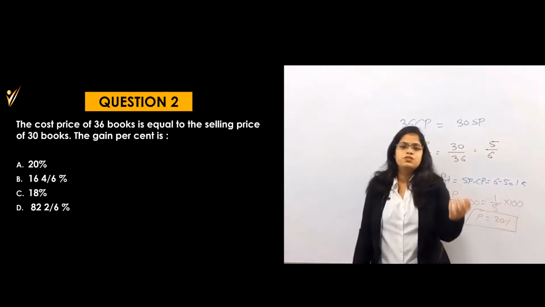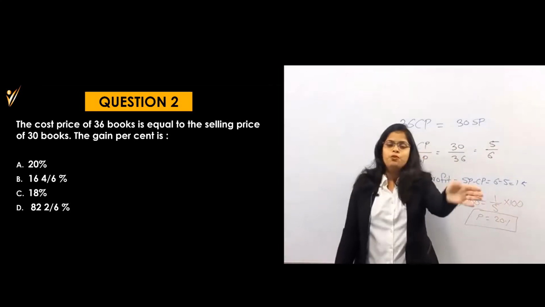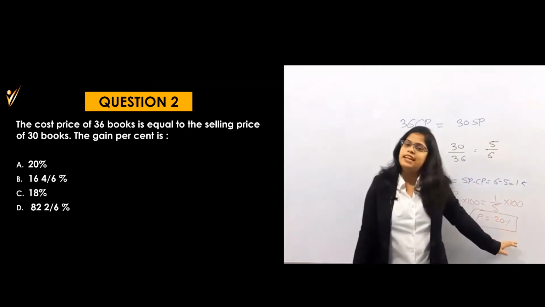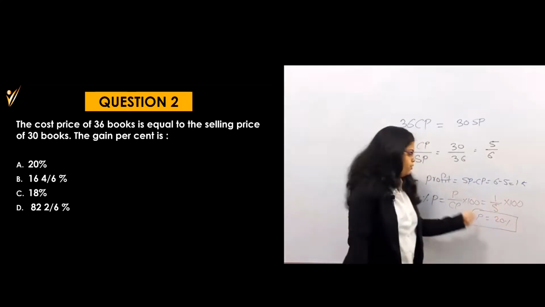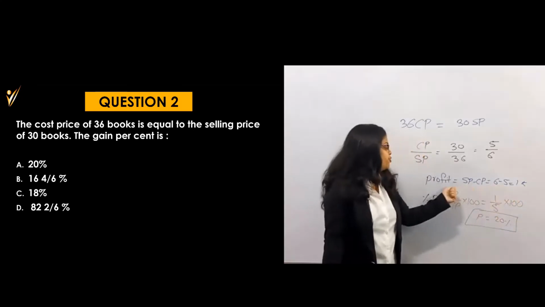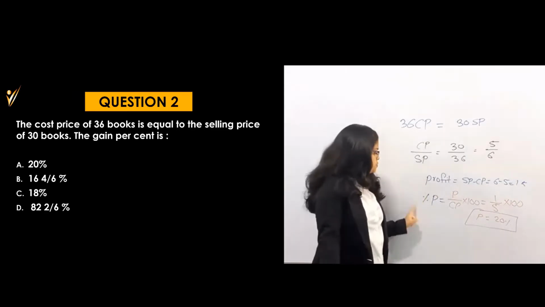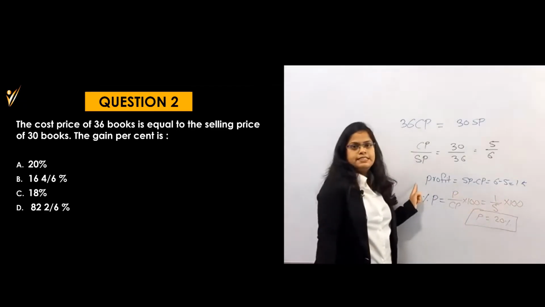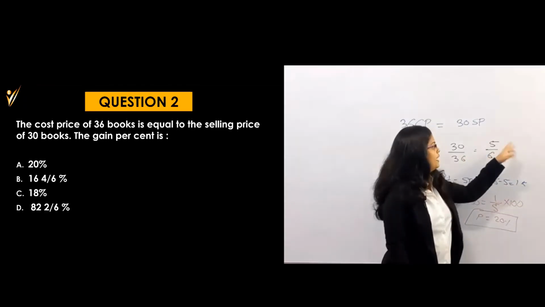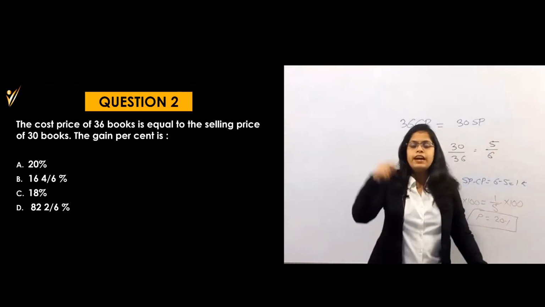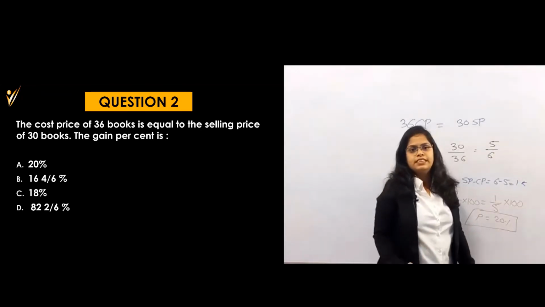But for that you must know the ratio. Okay, don't go for that. This is also the easiest way. That will also save your time. Even this line you don't have to write down in the exam. This formula you don't have to write down in the exam. Directly from this you will write 1 by 5 into 100, 5 into 20, that means the answer is 20.